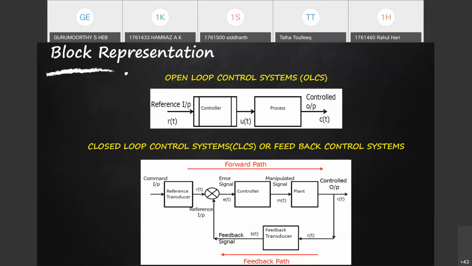The controller compares this signal with the reference input, and if any correction is required, it will send the signal to the system or to the plant, so that output is always at the desired value.